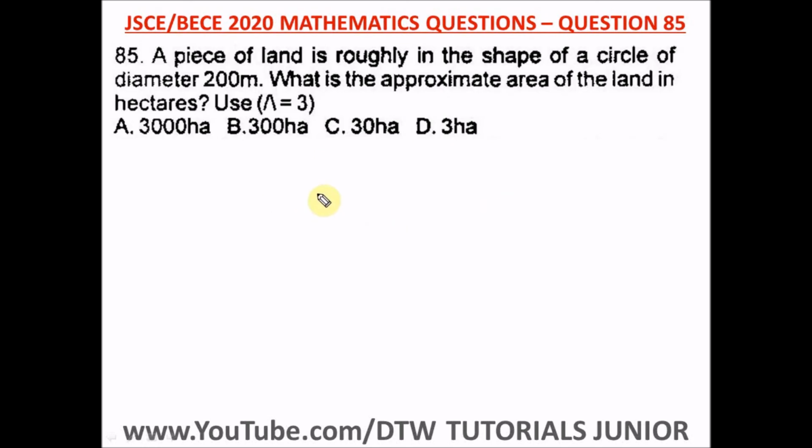Question 25 of the Junior WAEC 2020 Mathematics Past Question, that's your BECE exam. It says a piece of land is roughly in the shape of a circle of diameter 200 meters. What is the approximate area of the land in hectares? It says use pi as 3. So what's the area of a circle? The area of a circle is pi r squared.